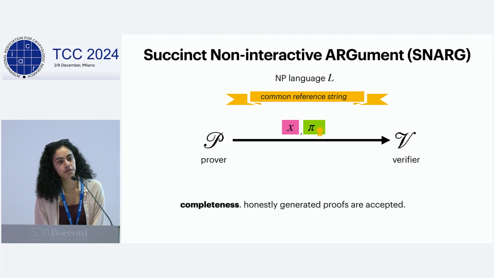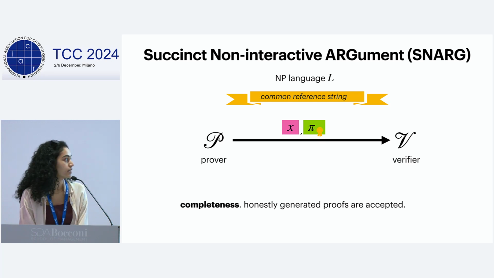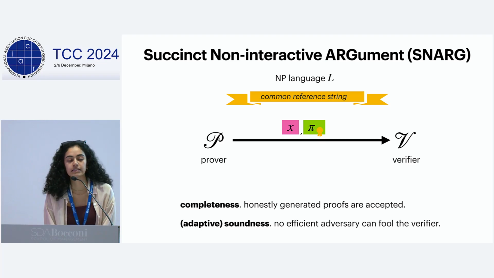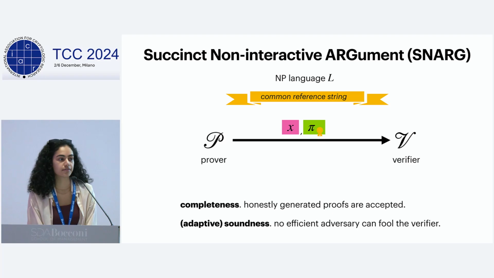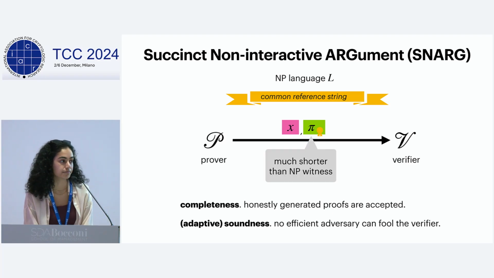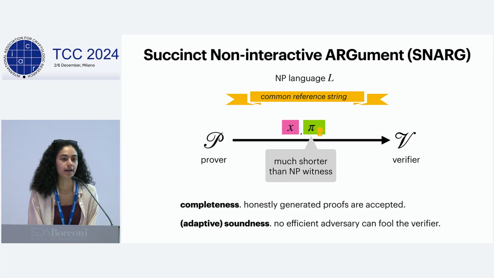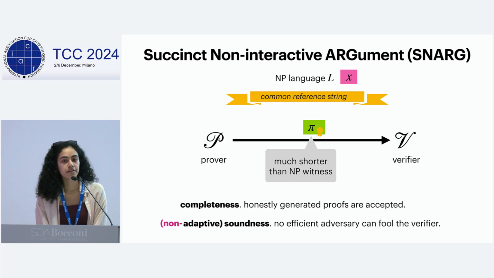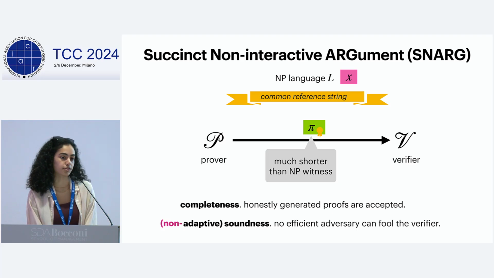We consider the usual notion of completeness, which is that honestly generated proofs with a valid witness are accepted, and the notion of computational soundness, which states that no efficient adversary can fool the verifier, that is, convince the verifier that a false statement is actually true. To make this non-trivial, of course, we want the certificate pi to be much shorter than the NP witness itself. In this talk, we'll also consider a notion of non-adaptive soundness, in which the NP statement x is fixed before the common reference string is generated.